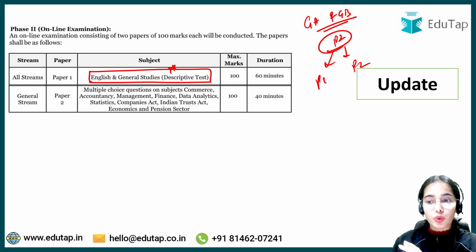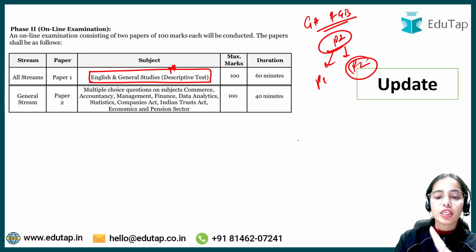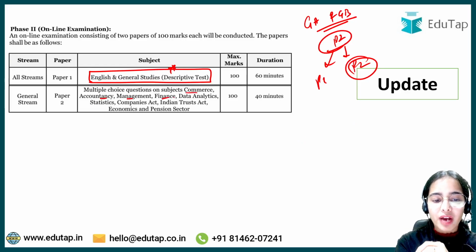Now in paper 2 also, what is the change that has happened? Before there used to be commerce and accountancy, management, finance, Companies Act, economics and pension. Now there is the addition of data analytics, statistics and Indian Trust Act.